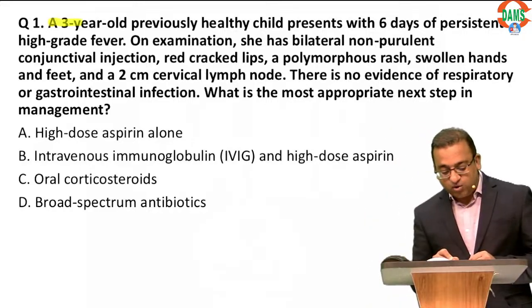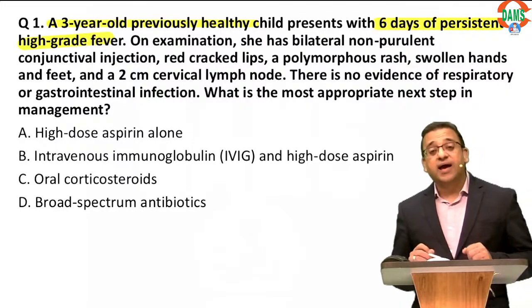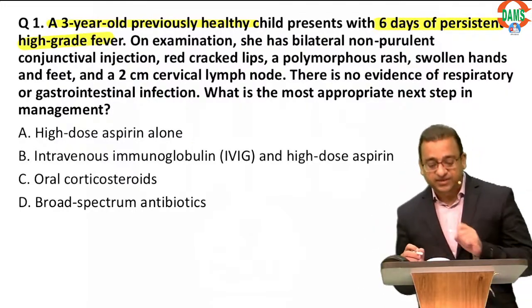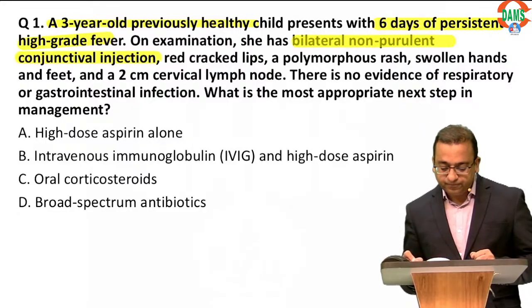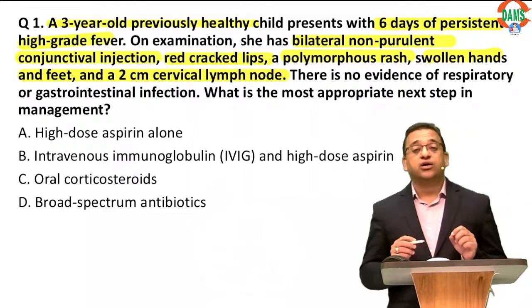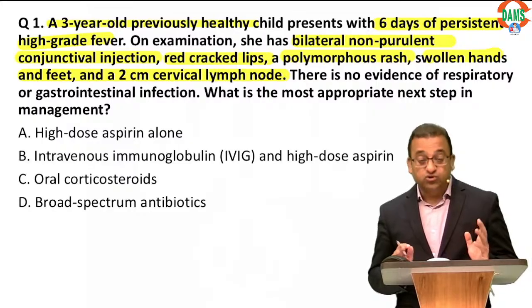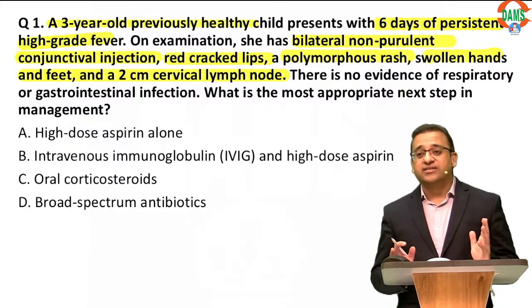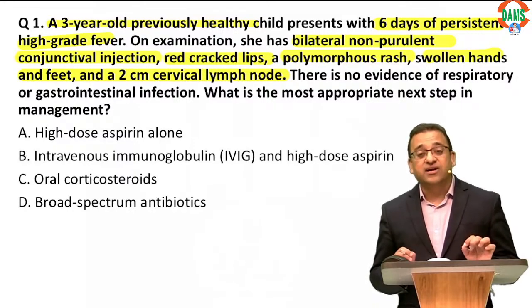So here is a 3-year-old boy who comes to you with fever for the last 6 days, and in addition to fever for more than 5 days, he has 4 more criteria: conjunctival inflammation, red cracked lips, a rash, swollen hands and feet, and a big unilateral lymph node more than 1.5 centimeters. There is no other infection. So can anyone in the class tell me the diagnosis? This is classic Kawasaki disease.